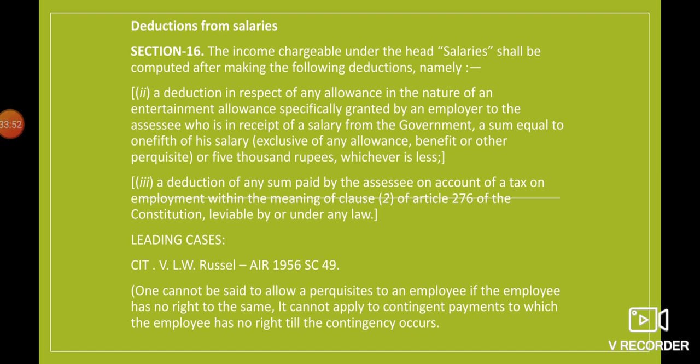And in this case, after looking into the terms of the articles of association, it was held that because he was under the control and supervision of the board of directors, and there was complete control upon the director, he was a servant, and his 53,913 rupees was taxable in his hand as salary. So with this, we have completed this topic, salary, and thank you very much.